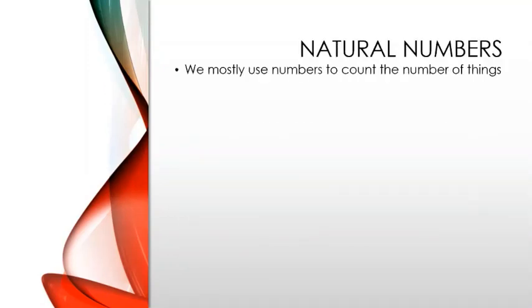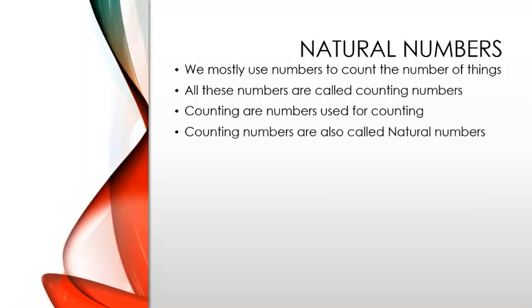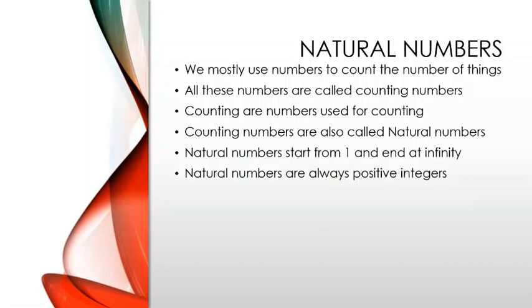Natural numbers. We mostly use numbers to count the number of things, right? All these numbers are called counting numbers. Counting numbers are used for counting. But counting numbers are also called natural numbers. Natural numbers start from 1 and end at infinity. One thing we need to know is that natural numbers are always positive.